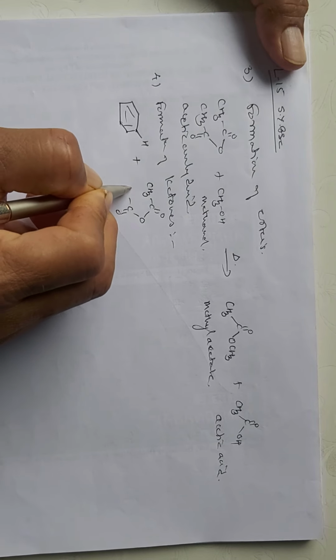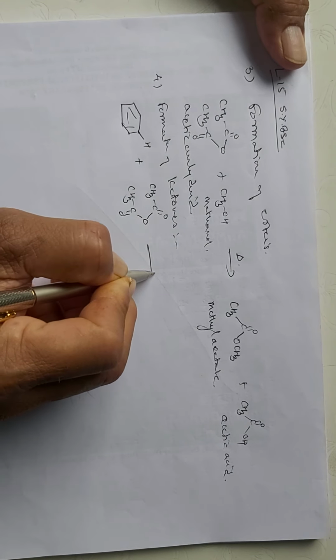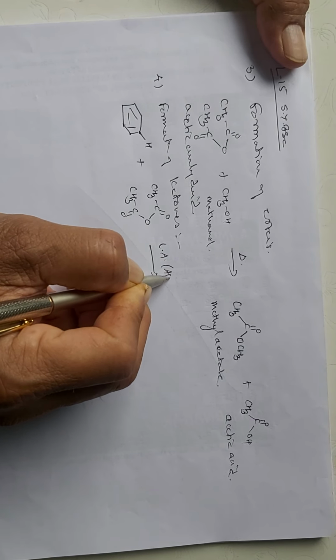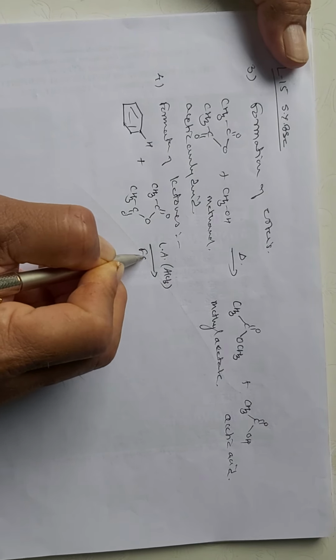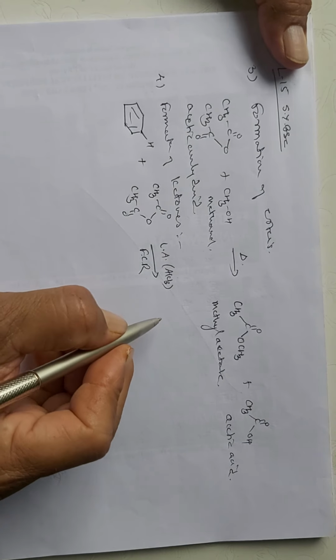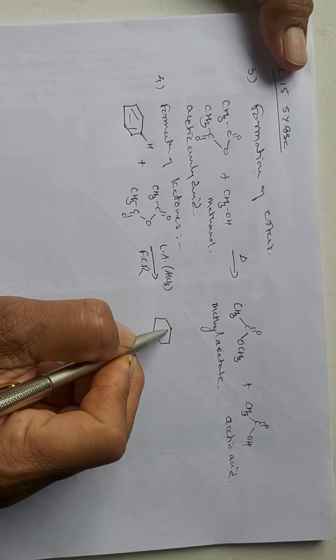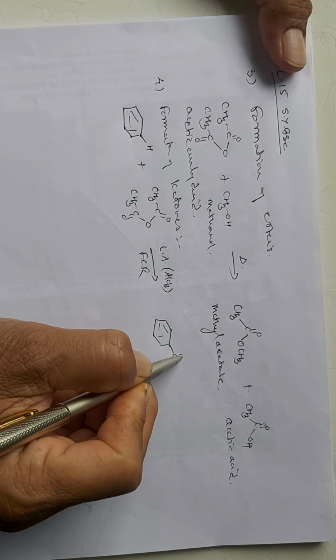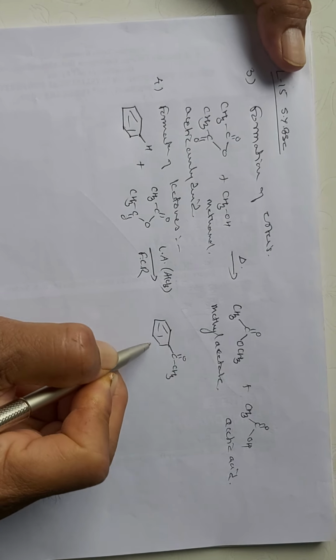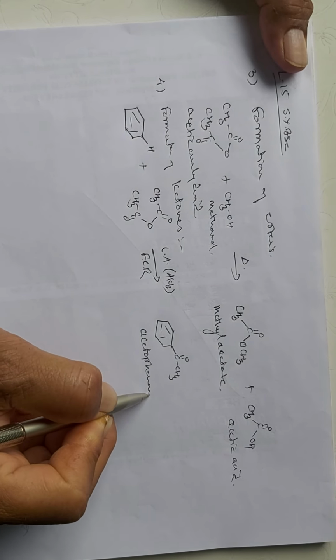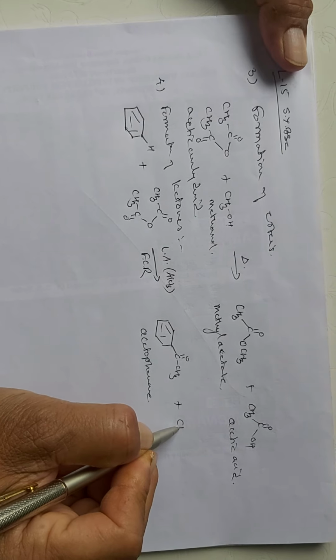And so this is the Friedel-Crafts reaction, which is carried out in presence of a Lewis acid, that is AlCl3. And we get the formation of the ketone, that is acetophenone, and acetic acid.